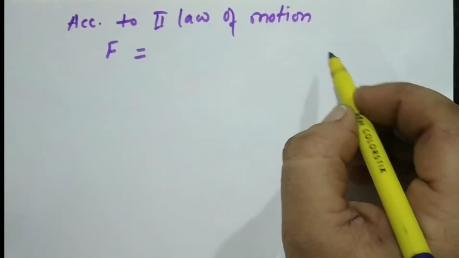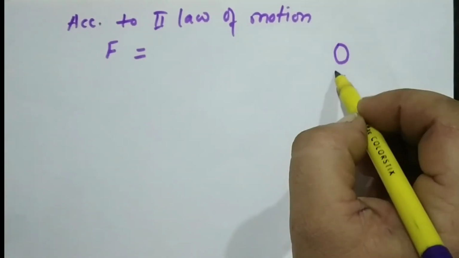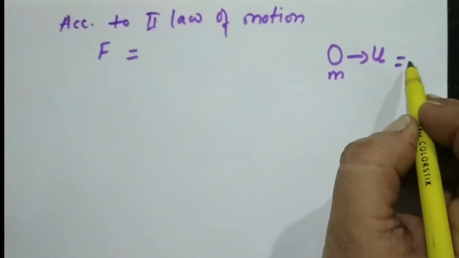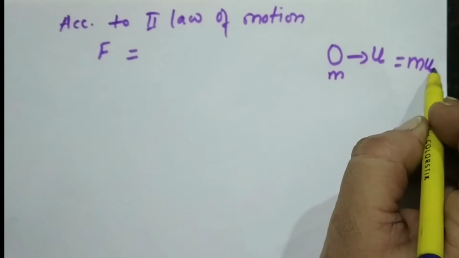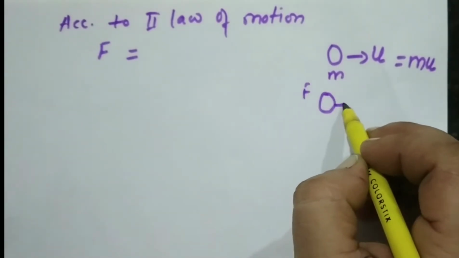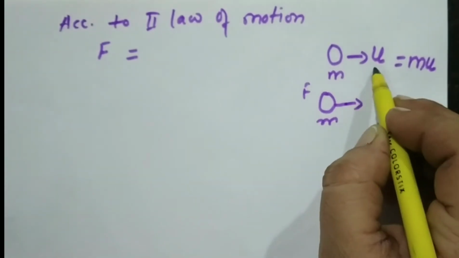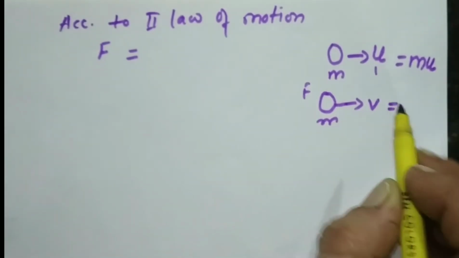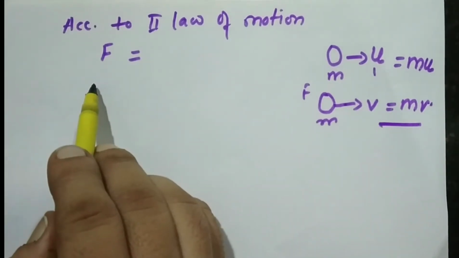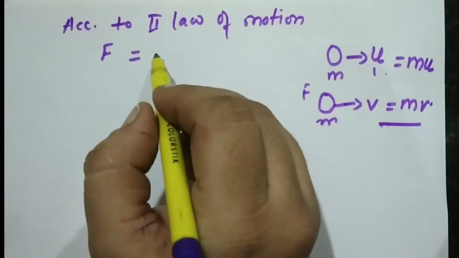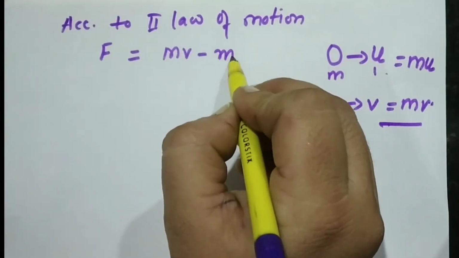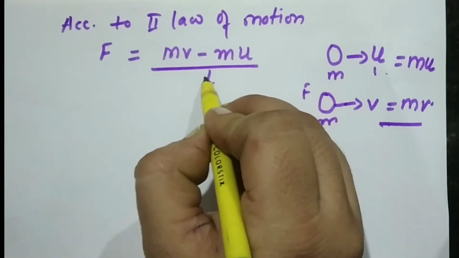So, if an object of mass m is moving with an initial velocity u, then it will have an initial momentum, that is mu, and on applying force F, the same mass changes its velocity from u to v. Then its momentum changes to mv. So, according to the second law, we can write force is equal to the rate of change of momentum, that is final momentum minus initial momentum by time.